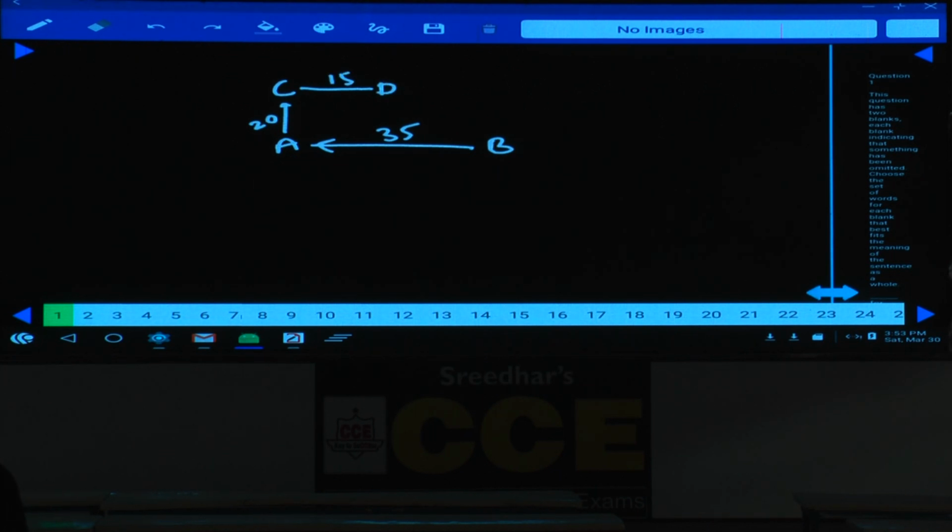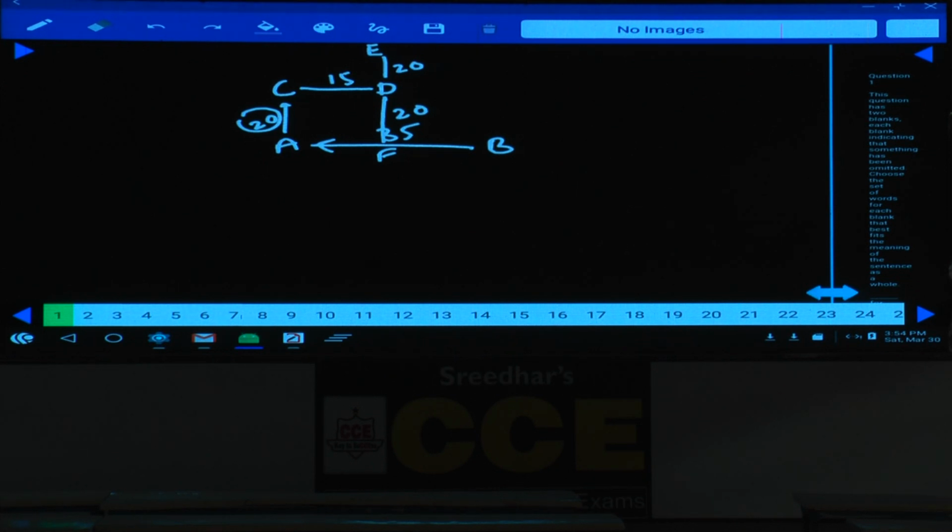D is exactly midway between E and F, in such a manner that EDF forms a vertical straight line of 40 meters, and F is to the south of D. As F is to the south of D, F must be exactly at this place. Why exactly at this place? Because the total distance is 40, out of which this is 20, and E will be somewhere here. The distance between D and E is also 20, because D is exactly midway between E and F, and EDF forms a vertical straight line of 40. Hence E to D is 20, and D to F is another 20.